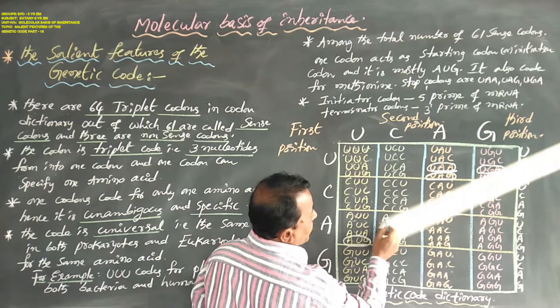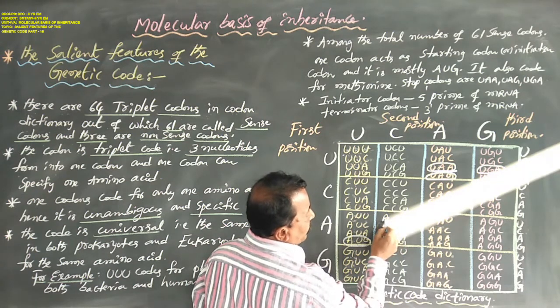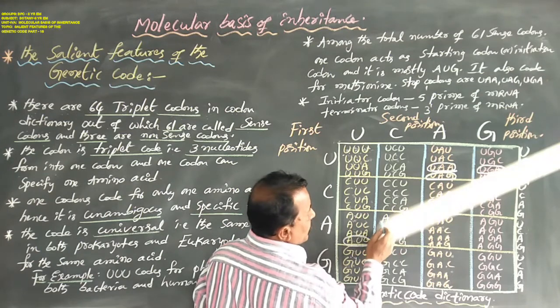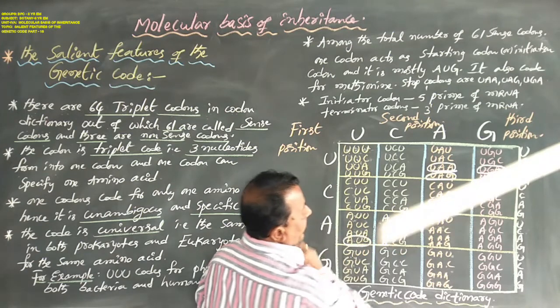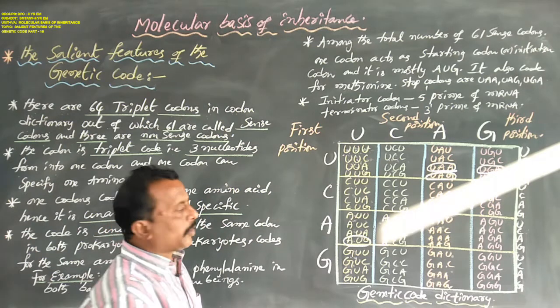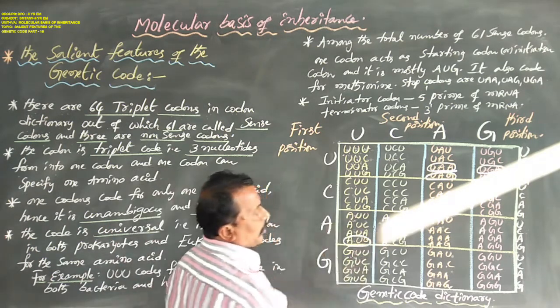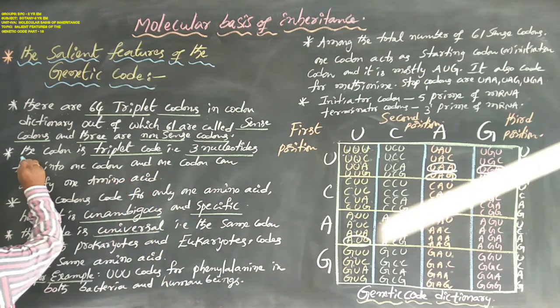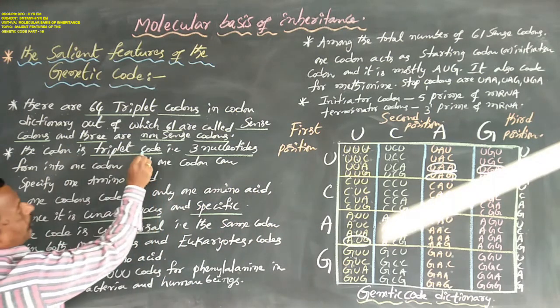Another example is here. One codon is made up of 3 nucleotides: adenine, cytosine, uracil. These 3 are different types of nucleotides, so it is not a homopolymer but a copolymer.